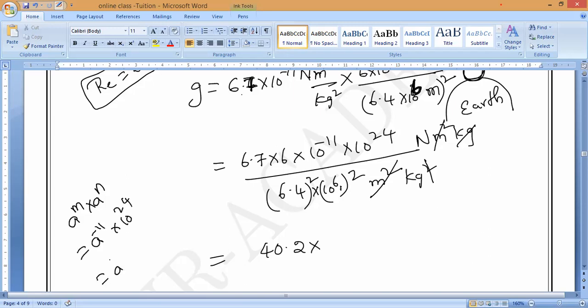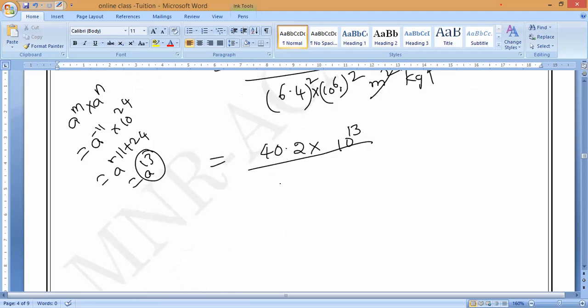That is 10 power 13 divided by 6.4 whole square, which is 40.96. Now 10 power 6 whole square: a power m whole power n equals a power mn. Same way, 10 power 6 into 2 is 10 power 12. Is it okay, all of you?